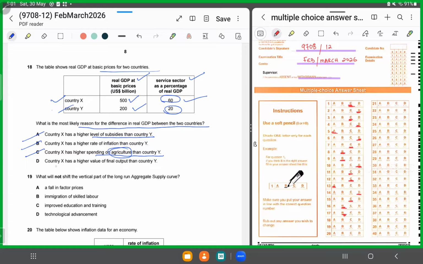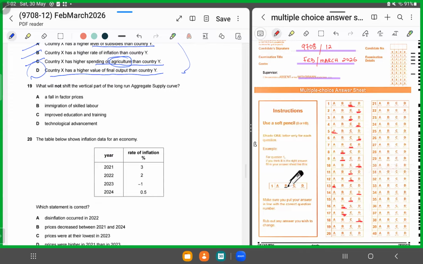Country X has a higher value of final output than country Y. Yes, that could be because the standard of living is supposedly high since it is enjoying a higher real GDP, and also because a majority of the population is in the service sector, so they could be earning more, and the real incomes are high. So for 18, it has to be D. We'll shade in D as the correct answer. It's MCQ number 18. Number 19.